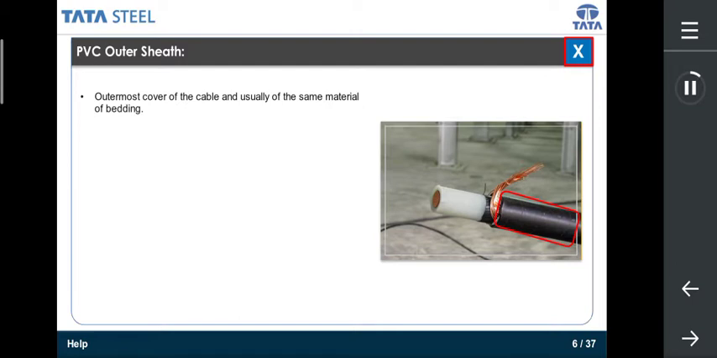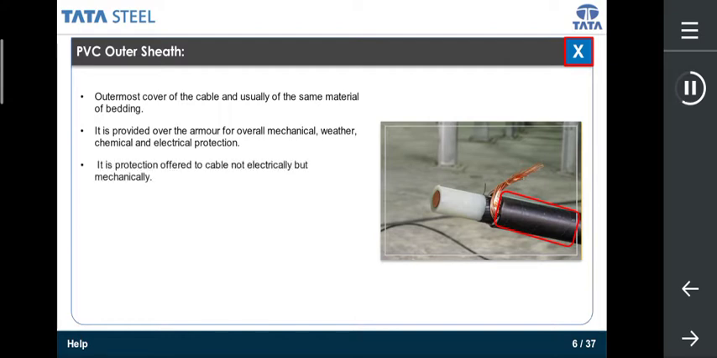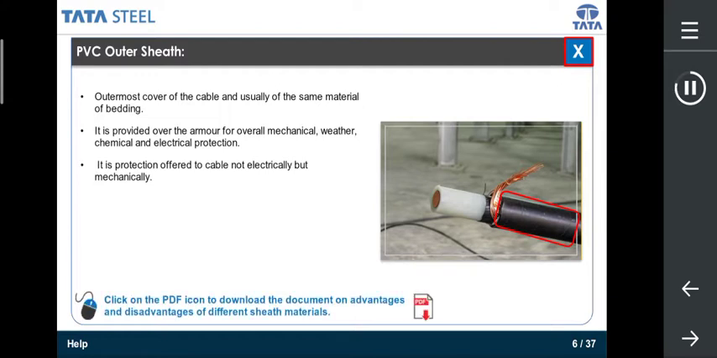This is outermost cover of the cable, normally made of polyvinyl chloride, various types of rubber and often the same material as the bedding. It is provided over the armor for overall mechanical, weather, chemical and electrical protection. Outer sheath is protection offered to cable not much electrically but more mechanically. Click on the PDF icon to download the document on advantages and disadvantages of different sheath materials.